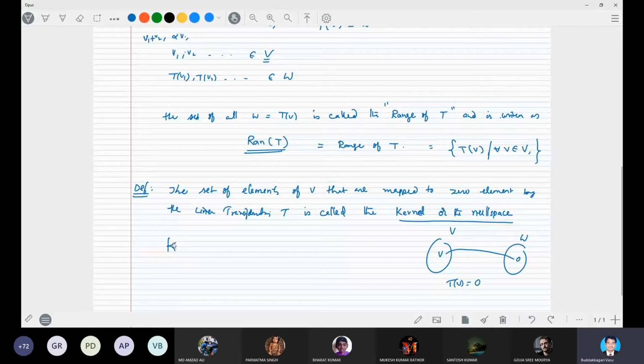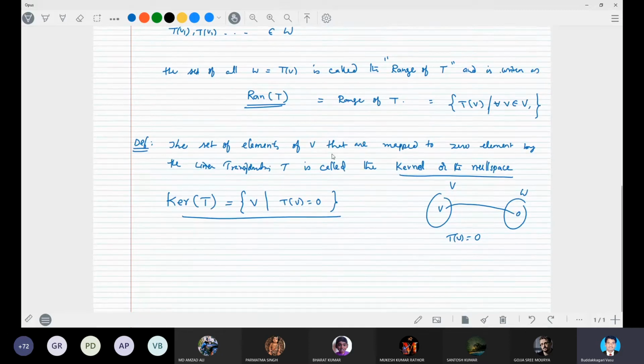It is denoted by KER of T and defined as the set of V such that T of V is equal to 0. This is the kernel or null space, and the range we already defined, that is T of V such that V belongs to V.